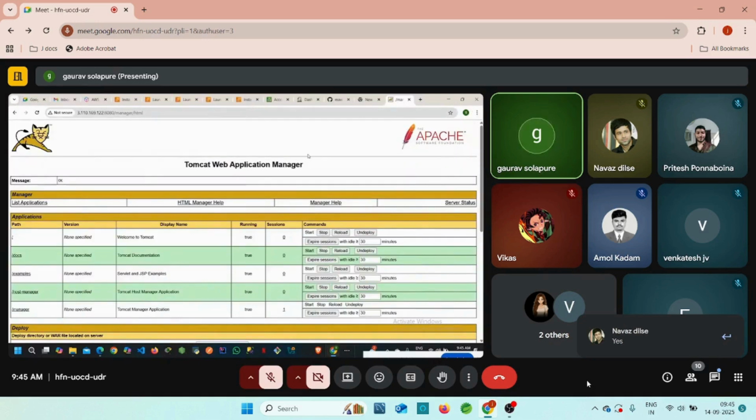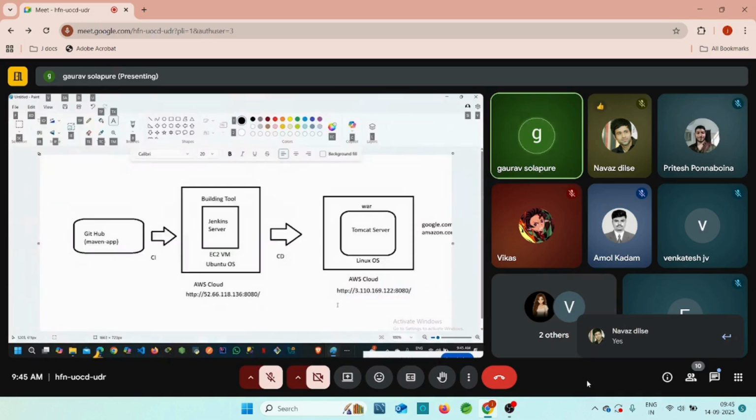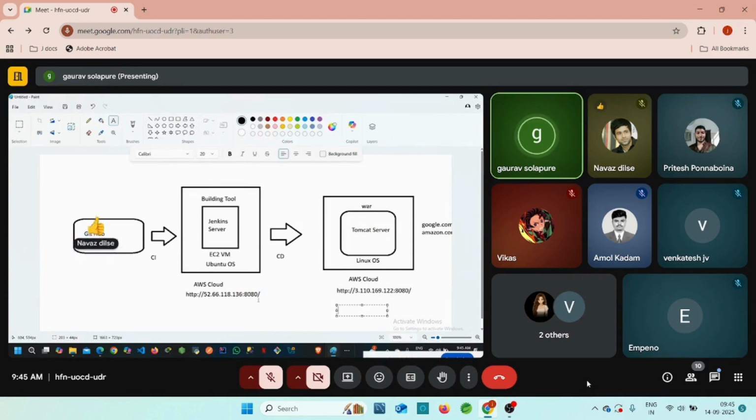Okay. Now, there is one more issue here. Our Jenkins is started on the 8080 port number, and our Tomcat is also started on the 8080 port number, right? Whenever you try to run our Spring Boot application, the default port number for this Spring Boot application is also 8080, right?